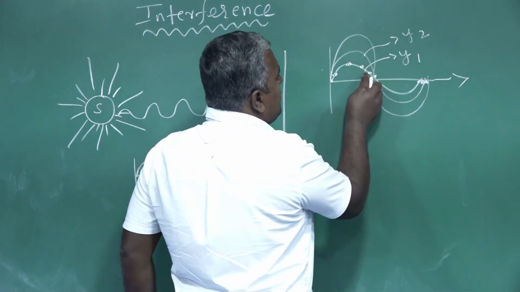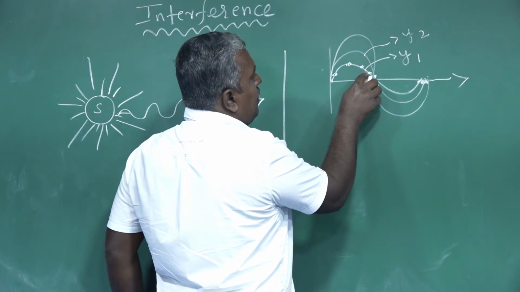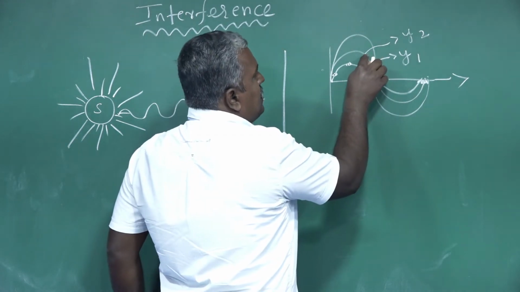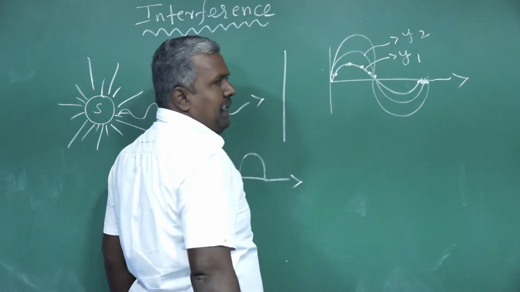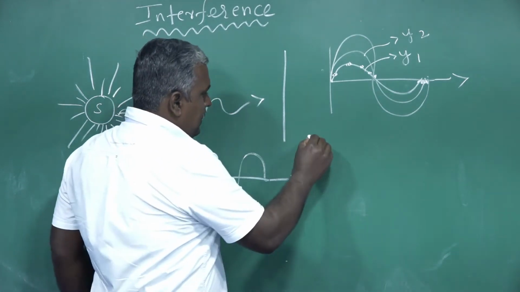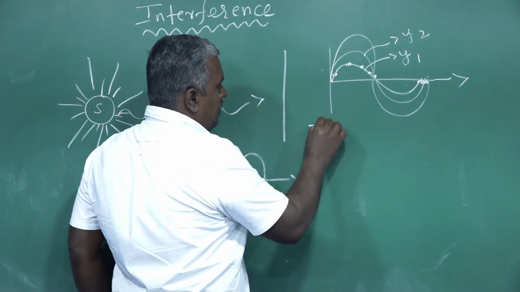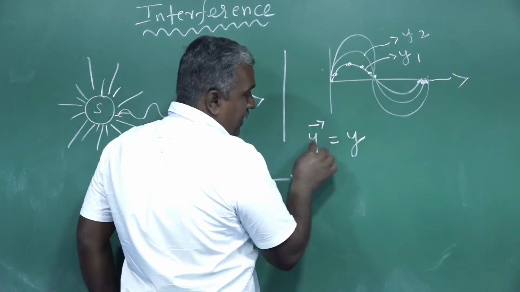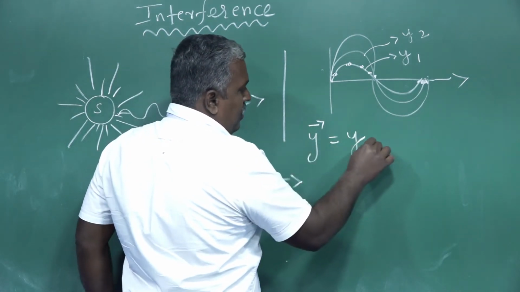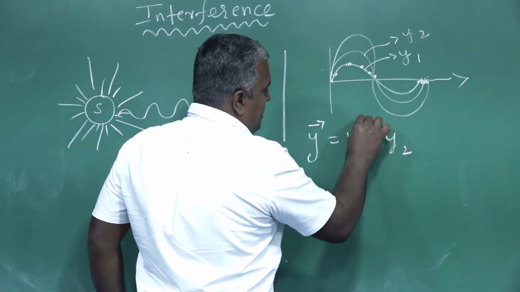So this is the displacement of the first wave, and this is the displacement of the second wave. Resultant displacement y vector is equal to y1 plus y2. That means vectors.